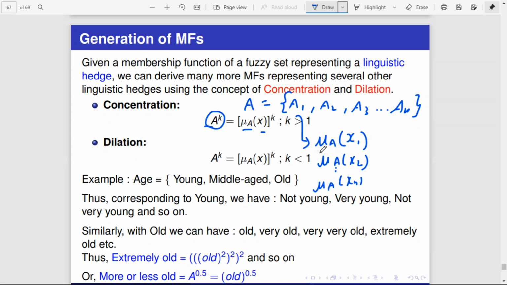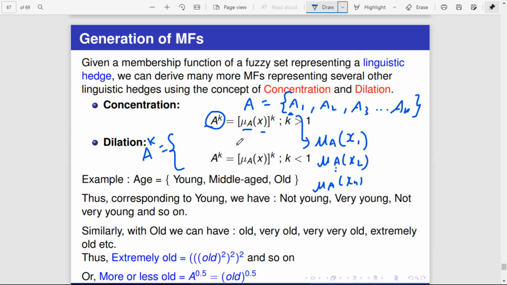Now from this membership function, we are going to derive another membership function. You can create another fuzzy set called A to the power k. What is A to the power k?